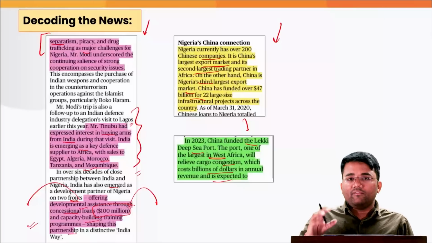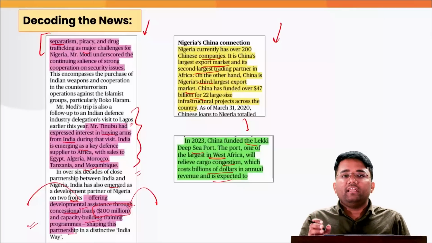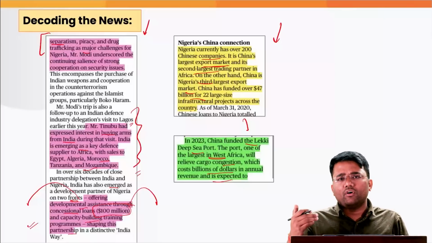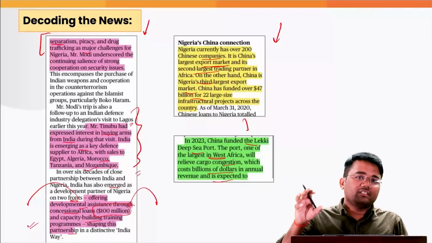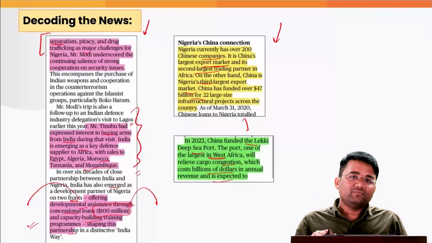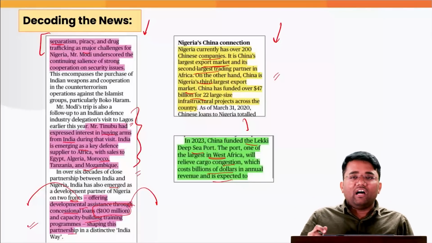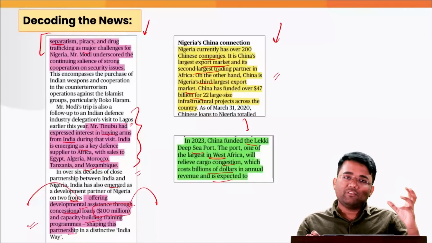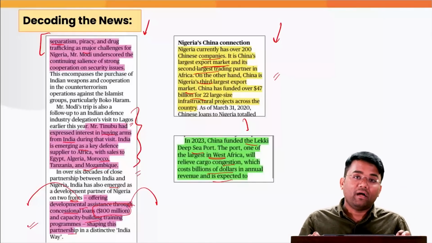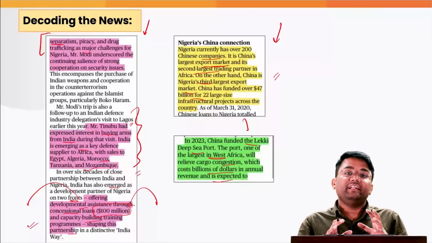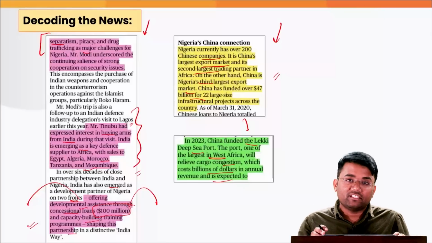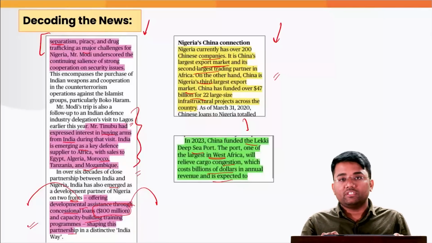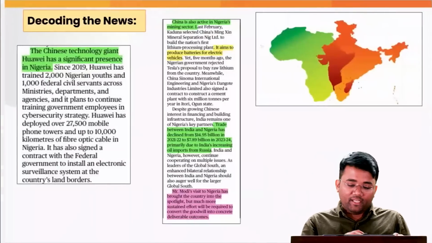So until and unless we tackle China properly on every front, it will be very difficult for us to check the hegemony of China. That's why all the countries who have taken various loans and various investments from China are also looking for some partners to diversify their trade and their investment, and India is one such player which is giving some opportunity to these players.